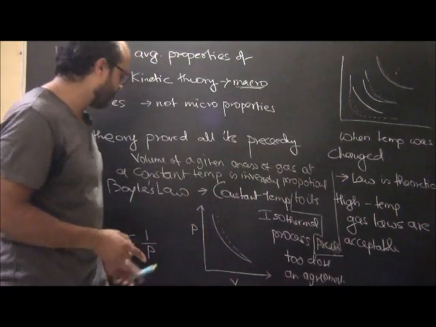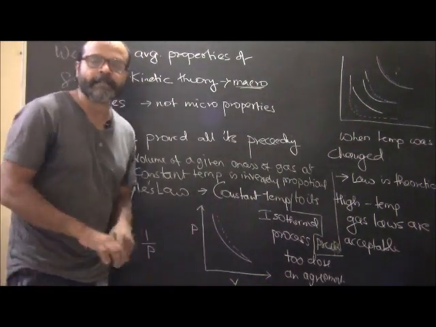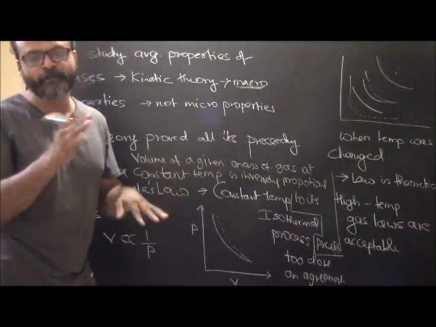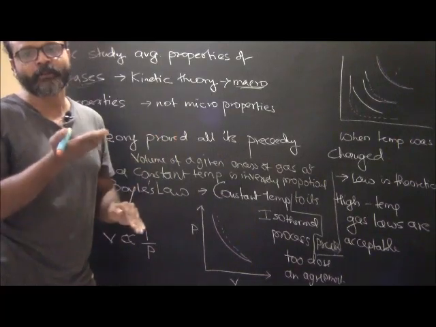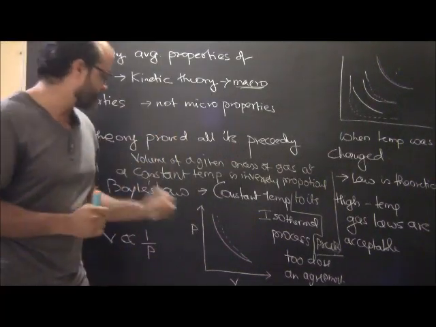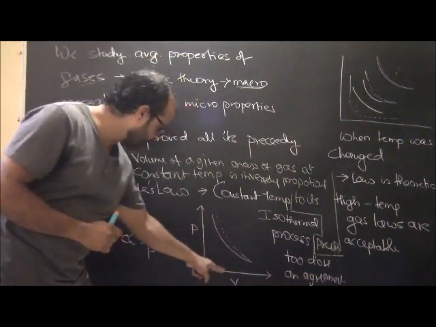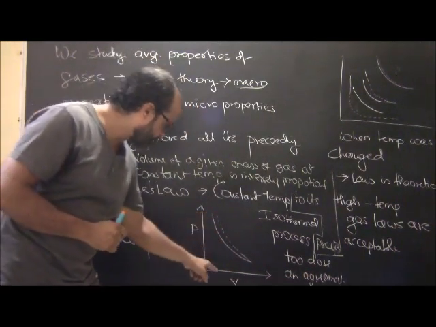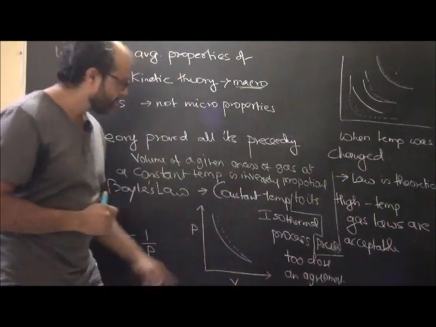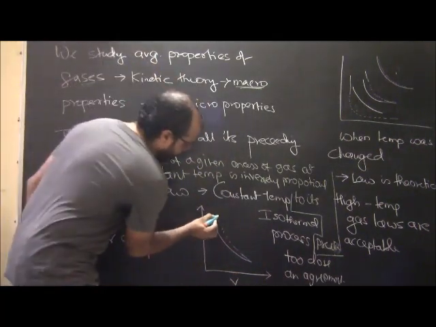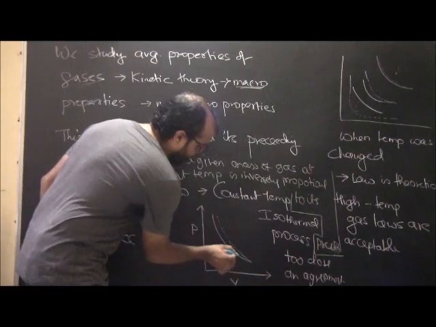How will we plot this graph? The graph will look something like this. Inversely proportional means if the volume increases, the pressure decreases. If the volume decreases, the pressure will increase. Here, when the volume is decreasing, the pressure is increasing. When the volume is increasing, the pressure is decreasing. Now why do we have two lines? We have a dotted line, and we have this theoretical line.